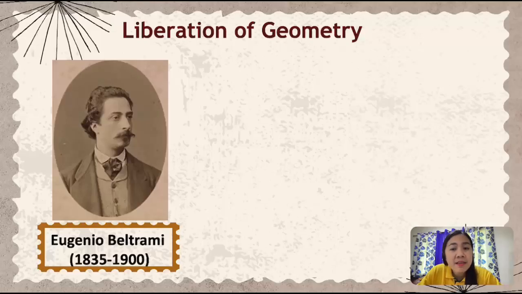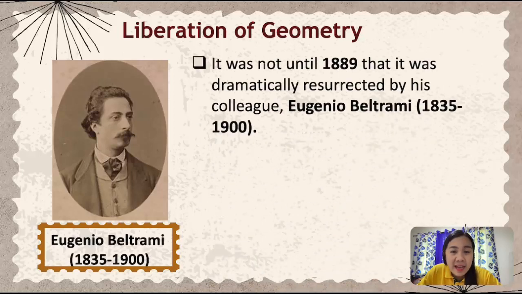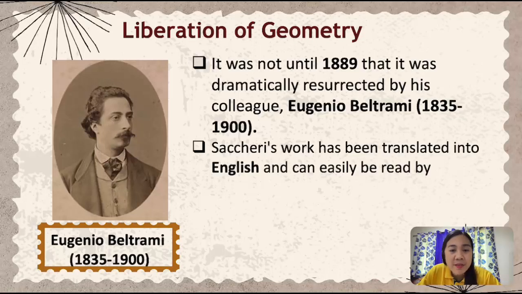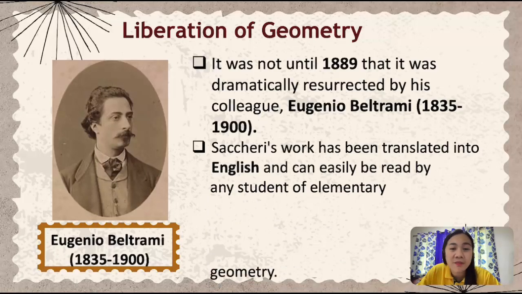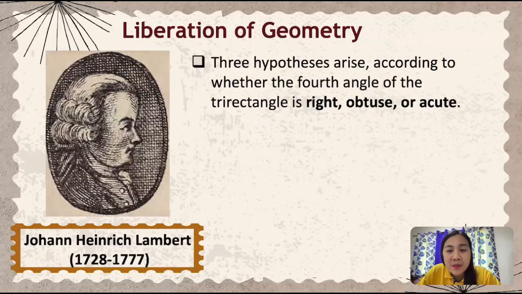Next, Saccheri's work seemed to have been little regarded by his contemporaries and was soon forgotten. It was not until 1889 that it was dramatically resurrected by his compatriot Eugenio Beltrami. Saccheri's work has been translated into English and can easily be read by any student of elementary geometry. As with Saccheri, three hypotheses arise according to whether the fourth angle of the trirectangle is right, obtuse, or acute.